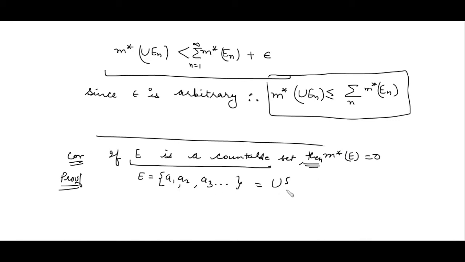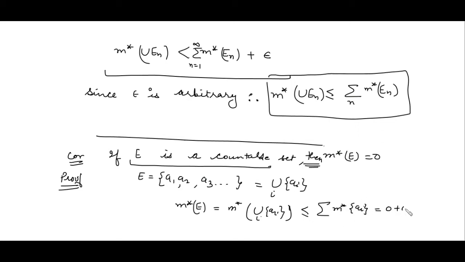So it is a union of singletons. By using the above, the outer measure of E is equal to the outer measure of the union of ai, which is less than or equal to the summation of the outer measure of singleton ai. Since the outer measure of a singleton is 0, this becomes 0 plus 0 plus 0 and so on, which is 0. So whenever E is a countable set, its measure is 0.